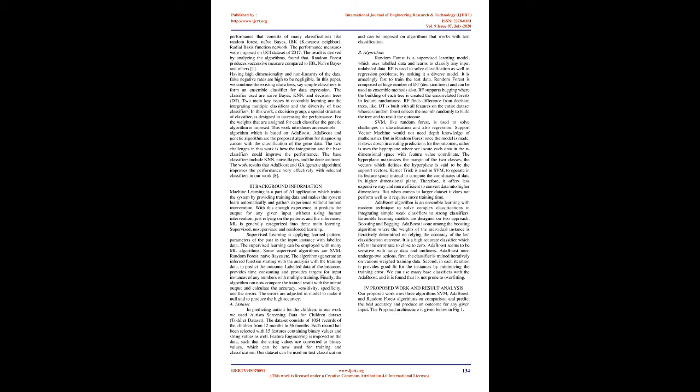Background information. Machine learning is a part of AI application which trains the system by providing training data, and makes the system learn automatically and gather experience without human intervention. With enough experience, it predicts the output for any given input without human intervention, just relying on the patterns and the inferences. ML is generally categorized into three main types of learning: supervised, unsupervised, and reinforcement learning.